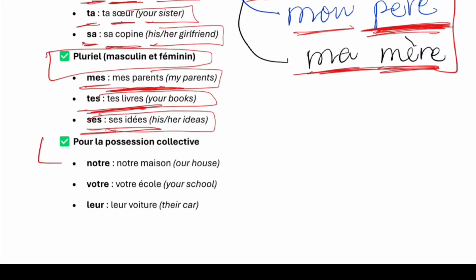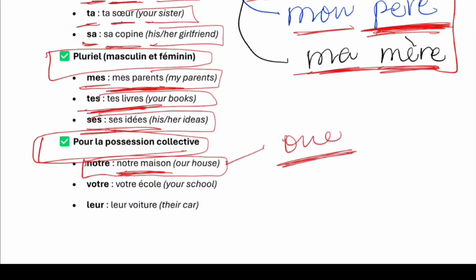Now there is one more thing to be taken into consideration here, and that is la possession collective, a possession which gives us the sense of collectivity. For example, notre maison, we say our house. There is just one house, but it belongs to more than one person. That's why we say our house. Take a look at the next one. You say votre école, your school.